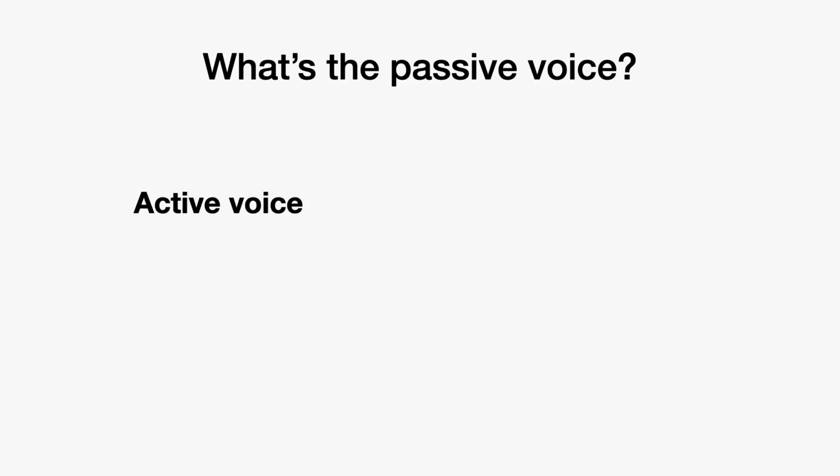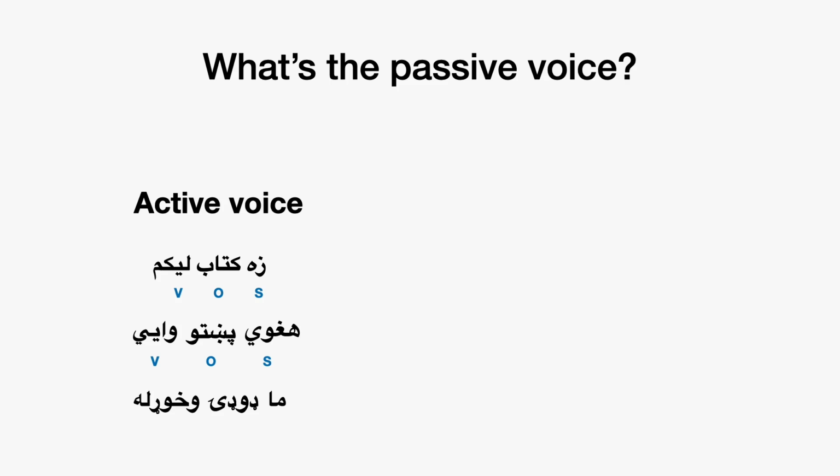So normally we talk in the active voice. We say things like, "Kitab likam." I am writing a book. So we have the subject, and kitab is the object, the thing that is written, with likam being the verb. Or we could say harui pachto wai. They speak Pashto: pachto is the object, the thing that they speak, and wai is the verb. Or we could say ma rode uchorla for a past tense example. So I ate the food, the object being the food. So normally with transitive active sentences, you have a subject which does something to an object.